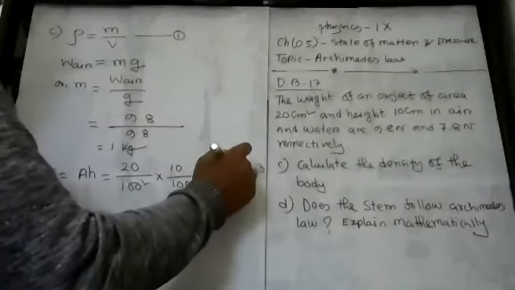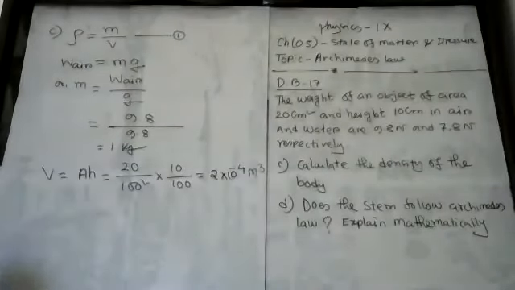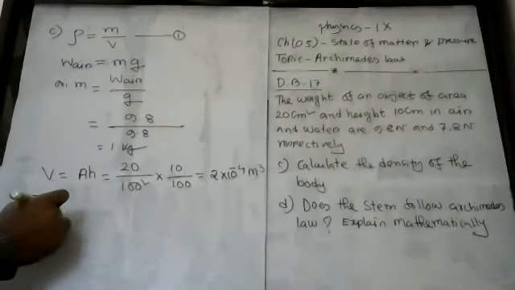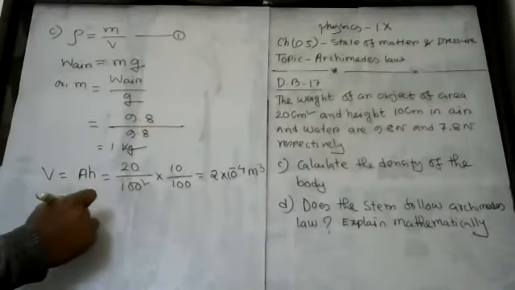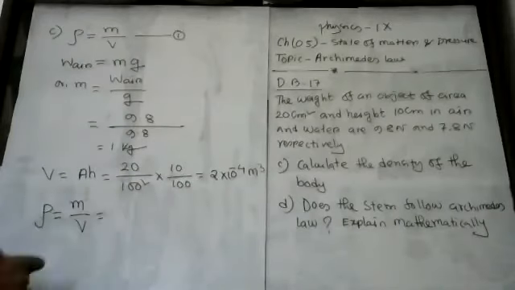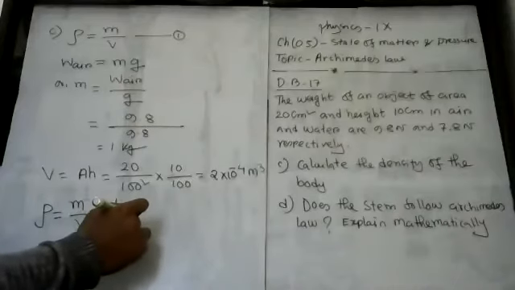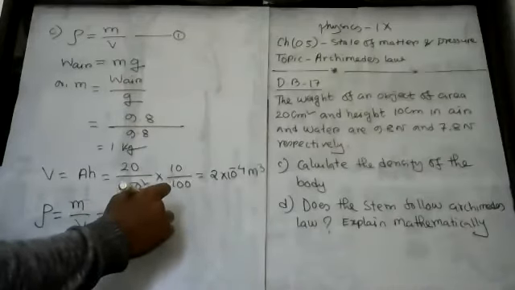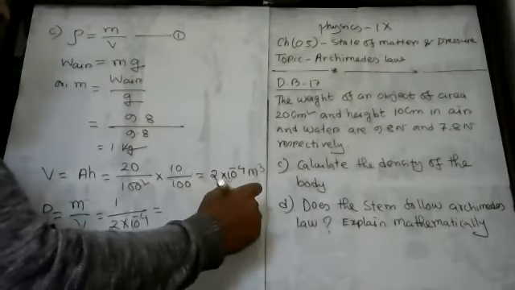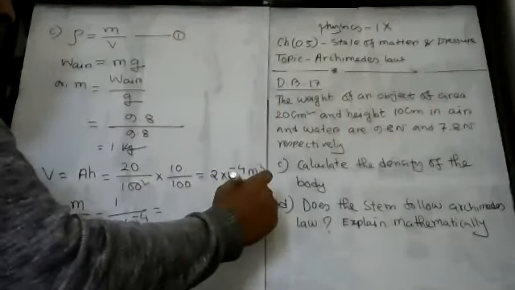Very good. Now, from equation 1, the density of the body rho equals mass per unit volume. Mass is 1 kg and volume is 2 into 10 to the power -4, so the unit is kg per meter cube.